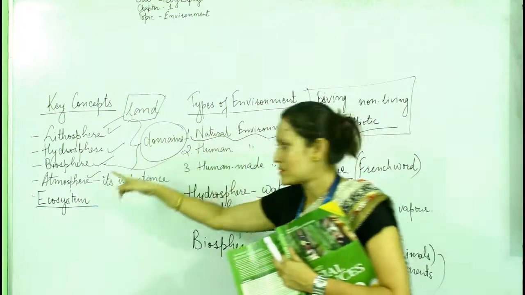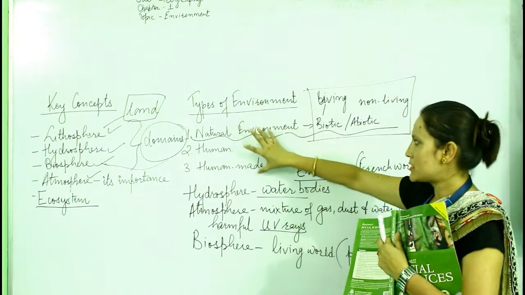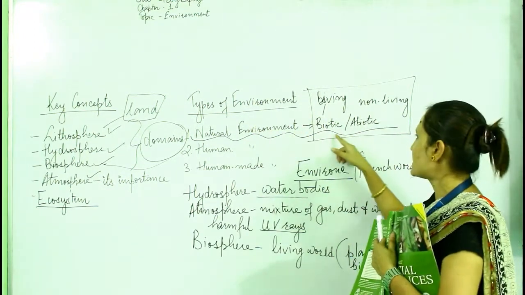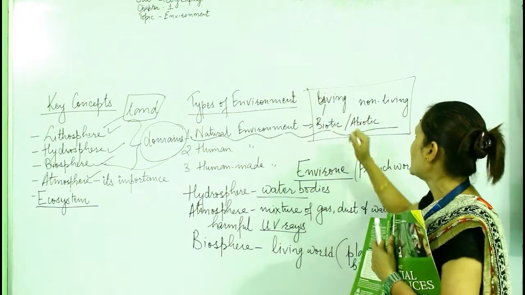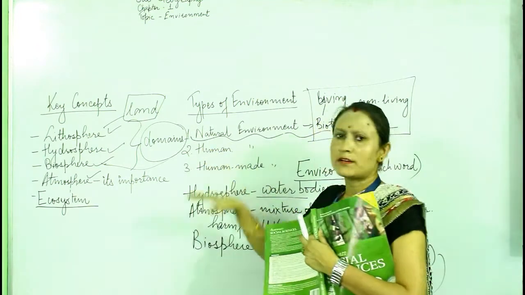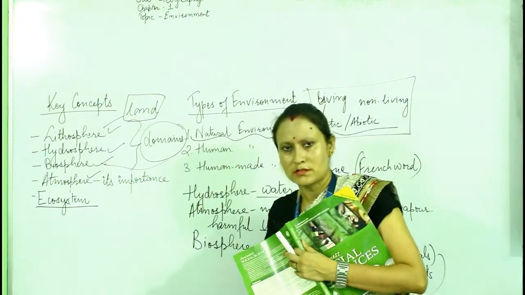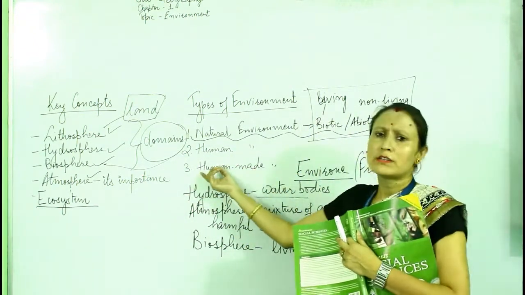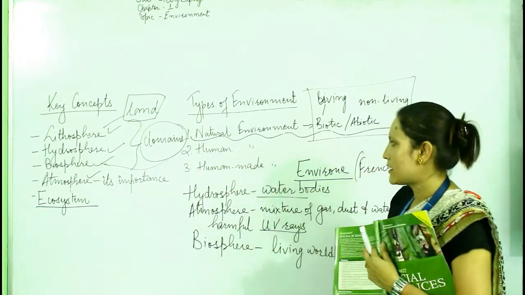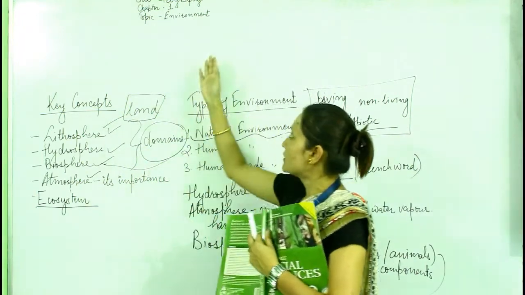So today we have discussed these topics. These are very easy topics. Types of environment, three types of environment. Natural environment, again categorized into two components, that is biotic and abiotic. Biotic means living, abiotic means non-living. Humans themselves as an environment. Human made, there are so many, like buildings, dams, roads constructed by humans. They created these with their own skills. So that is the human made environment. Okay, and there are four domains of the environment.